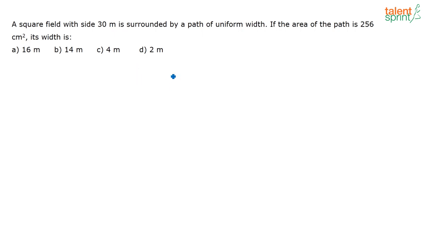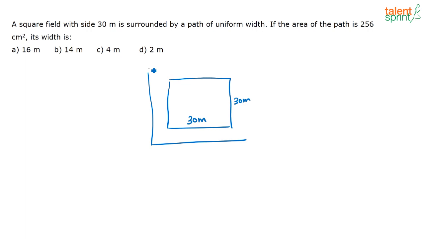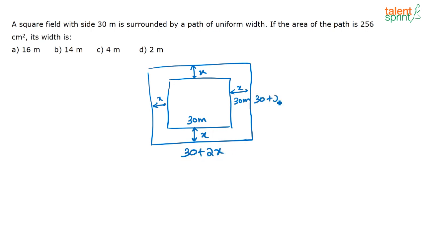First understand what is given in the question. There is a square field whose side is 30 meters, and it is surrounded by a path of uniform width. So this is also going to be a square. I don't know this width, so I am going to take it as x. So this is x, this is x, and this is x. So this side is 30 plus 2x, and this is also 30 plus 2x.